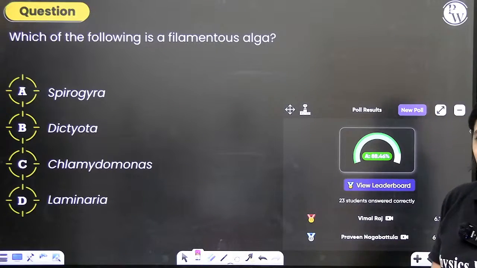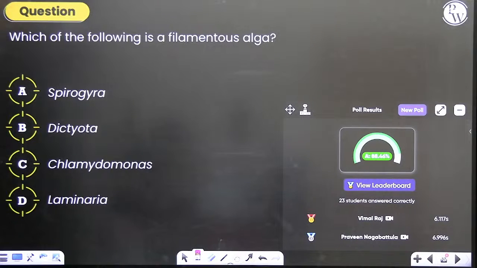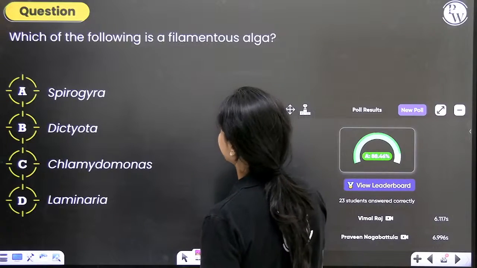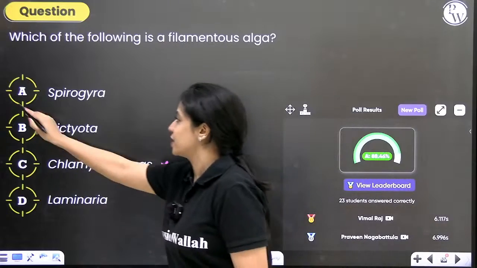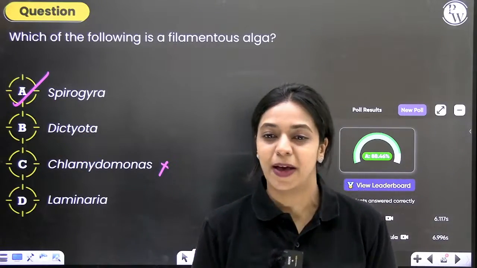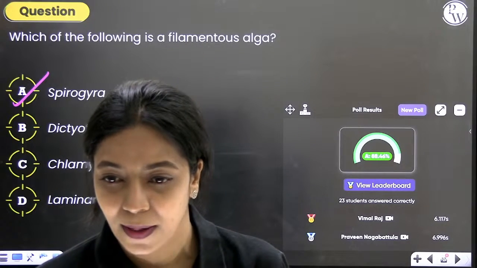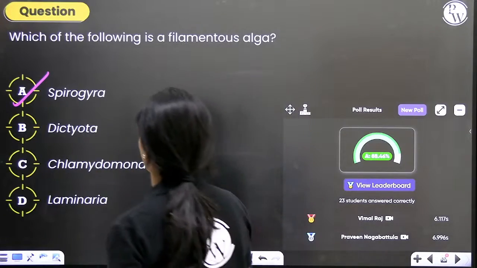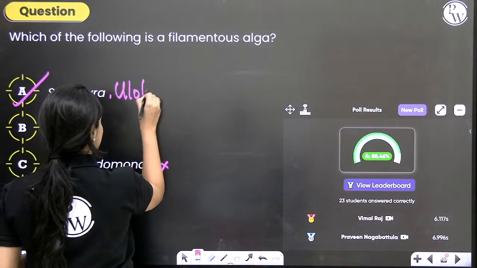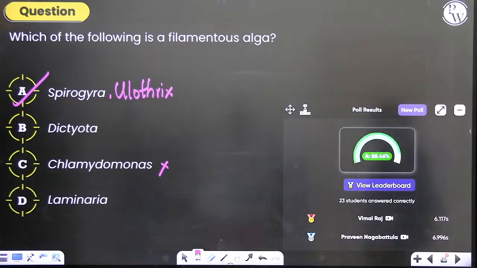Some of you got confused and answered C. Over here, Chlamydomonas is not filamentous, it is unicellular. Spirogyra is filamentous. Which other alga is filamentous along with Spirogyra? Can you give me an example of another filamentous green alga? Who can give me the example? Yes, Akash. It is Ulothrix. Okay? Both of these are filamentous algae.